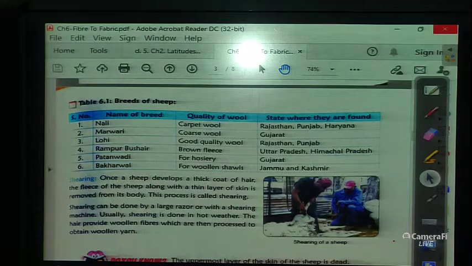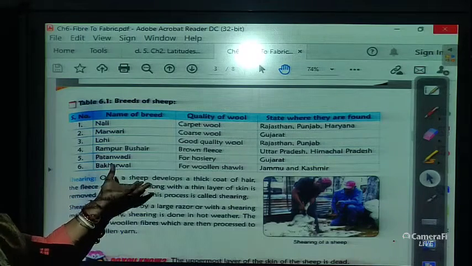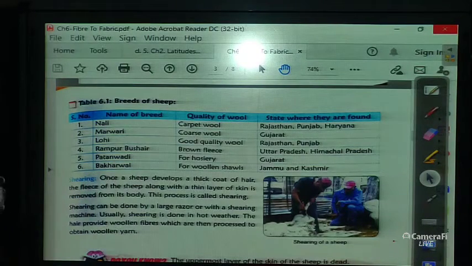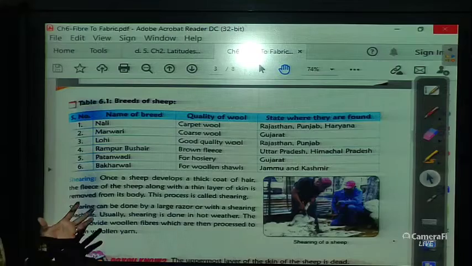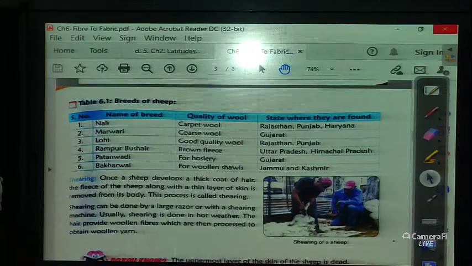Patanwadi wool is used for hosiery and is found in Gujarat. Bakharwal wool is used for woolen shawls, which we wear, and is found in Jammu and Kashmir.